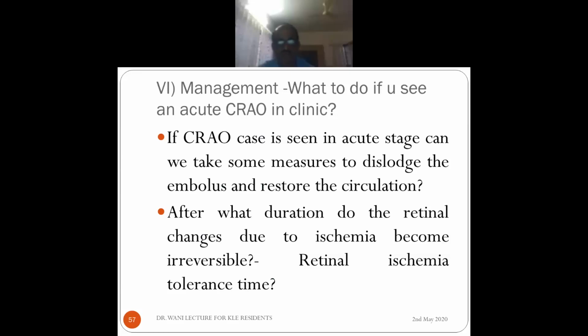One more important thing is, after what duration do the retinal changes due to ischemia become irreversible? That is known as retinal ischemia tolerance time. So when you see it in the acute stage, we should try to dislodge the embolus from the central retinal artery and restore the circulation. And we should also know how many hours or days the retina can tolerate ischemia.